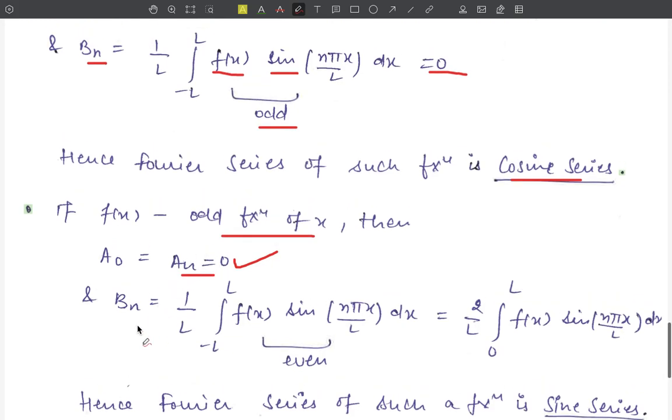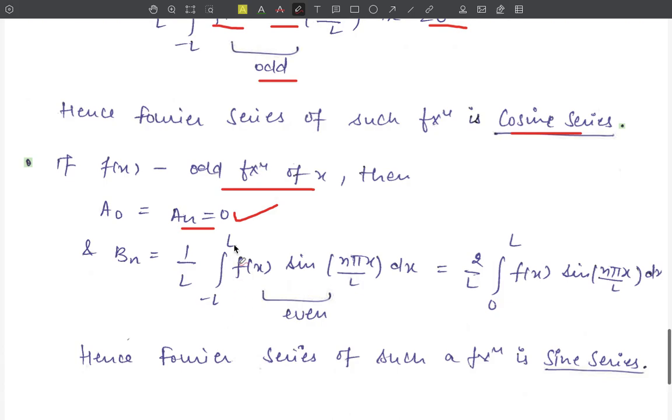Now the value of bn is 1 upon L integration from minus L to L of f(x) sin(nπx/L) dx. These both are odd functions, therefore their multiplication will be an even function, and here we use the property of even functions, which gives the value of this integration as 2 into the integration from 0 to L of f(x) sin(nπx/L) dx.